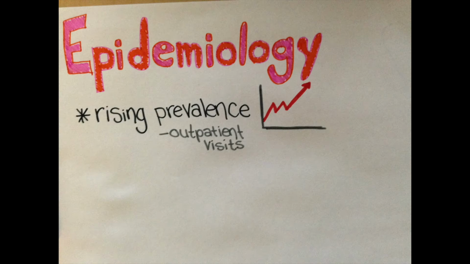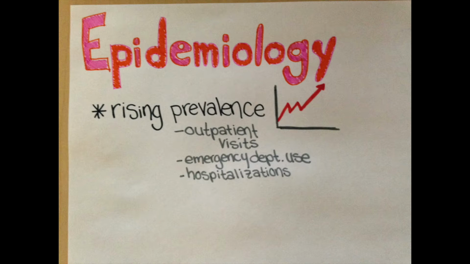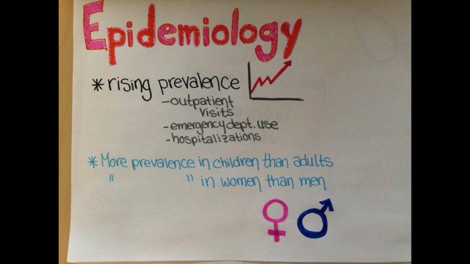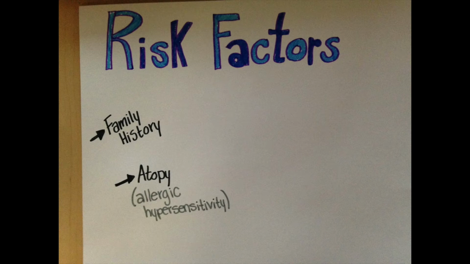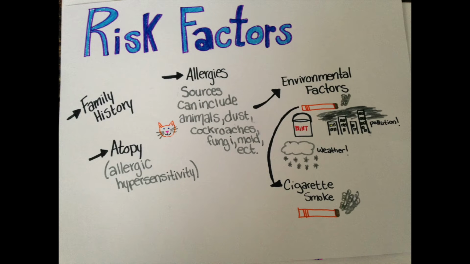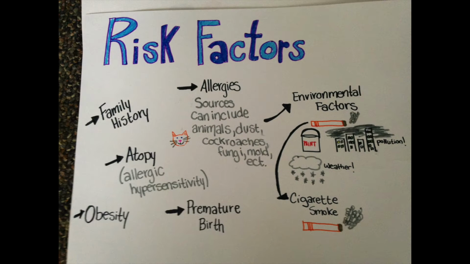Epidemiology. There's a rising prevalence in outpatient visits, emergency department use, and hospitalizations. Asthma is more prevalent in children and adults, and more prevalent in women than men. Risk factors: family history, atopy, allergies, environmental factors, cigarette smoke, obesity, and premature birth.